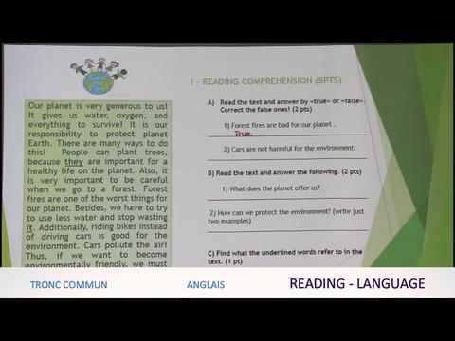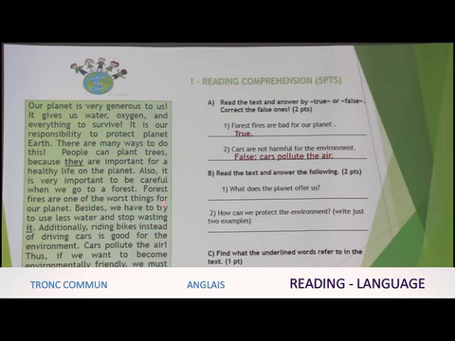Okay, and in the question we have cars are not. So here we have the negative, are not harmful. That is, cars are not bad. But in the text we have cars pollute the air, and pollution is something which is negative, it's bad. So the answer is false, because cars pollute the air. They are not good for the environment.